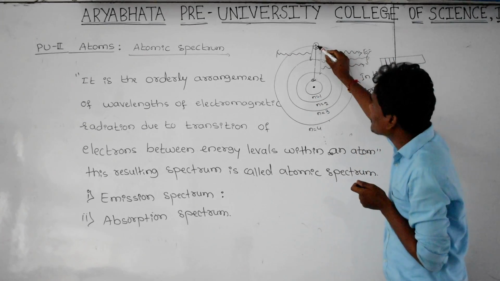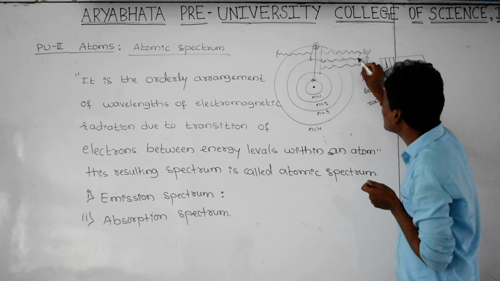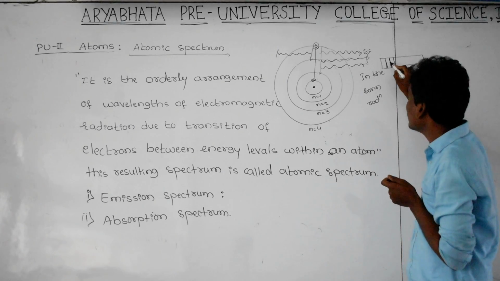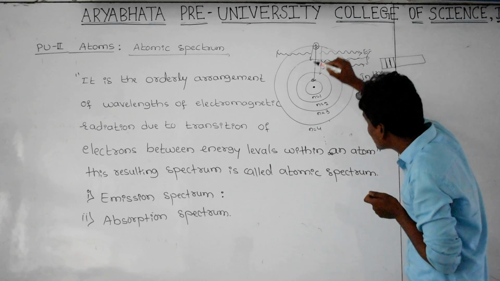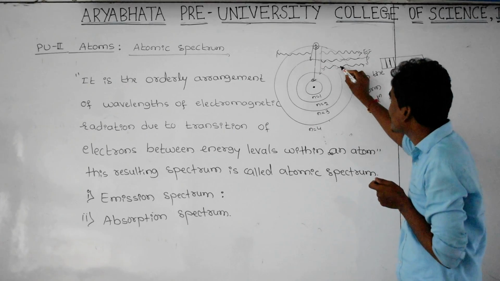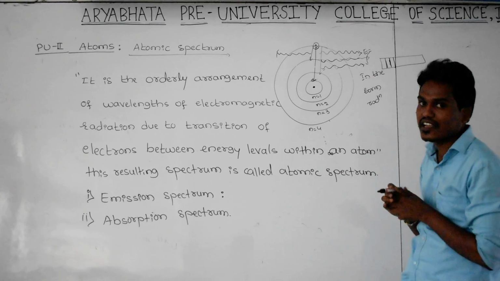And whenever the electron is jumping from higher to the next lower orbit, again it releases the energy in the form of radiation, and I take the wavelength of this radiation here.